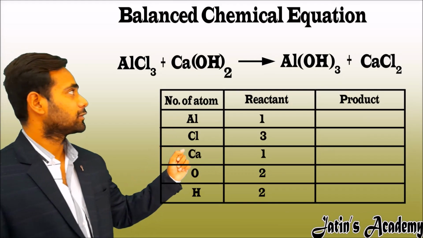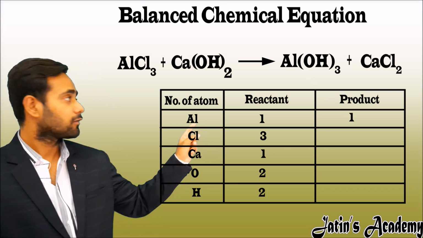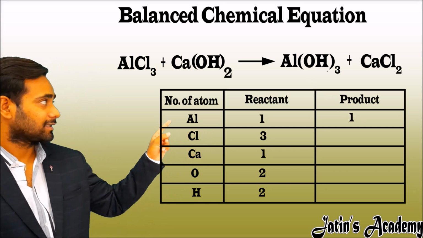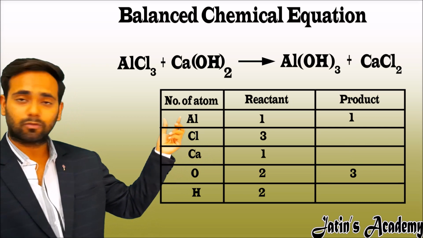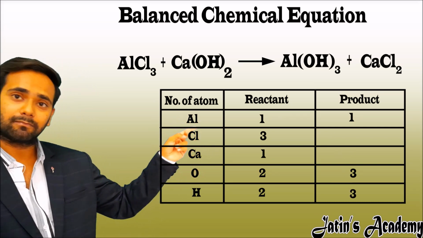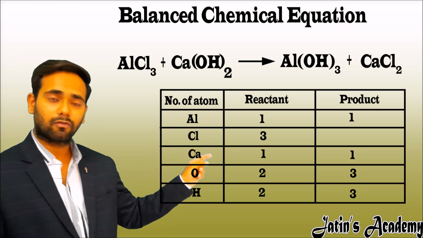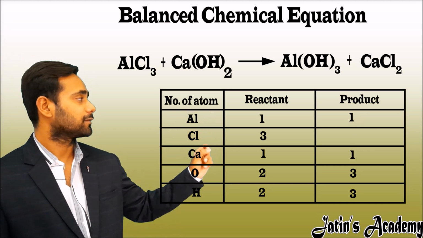Now coming to the product side, here the number of aluminum atoms is 1, the number of oxygen atoms is 3 because the whole subscript of OH is 3. The number of hydrogen atoms is the same, 3, because the subscript is 3. The number of calcium atoms is 1 and the number of chlorine atoms is 2.